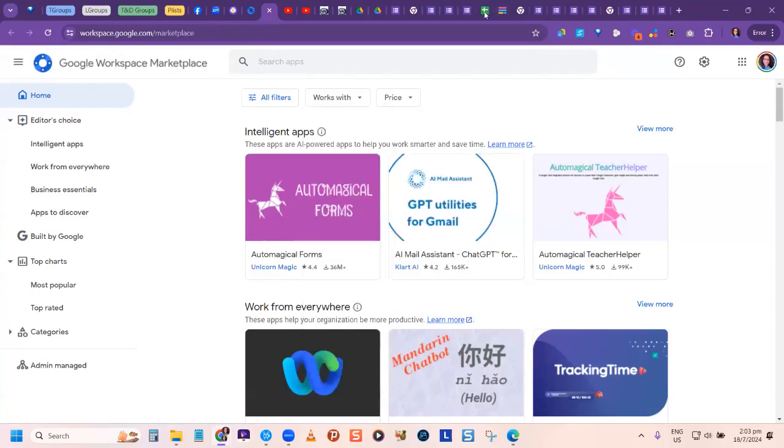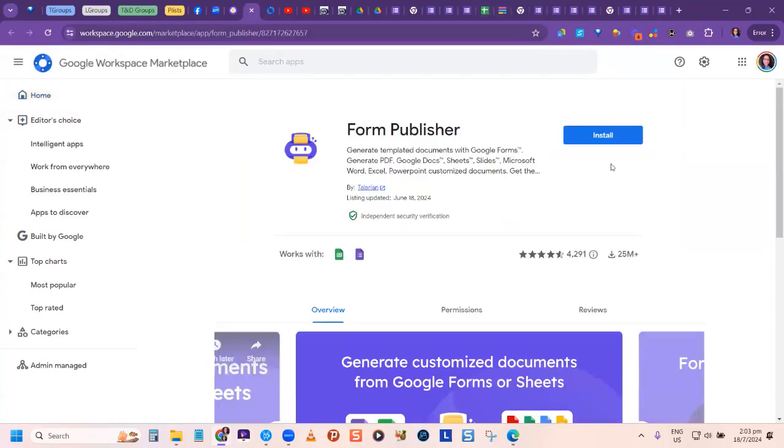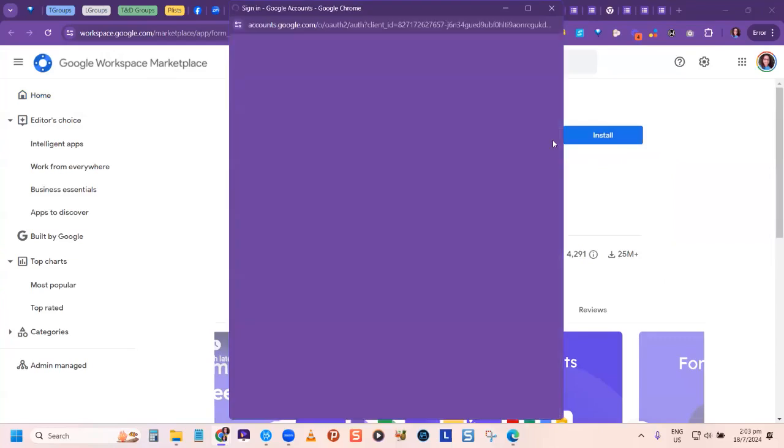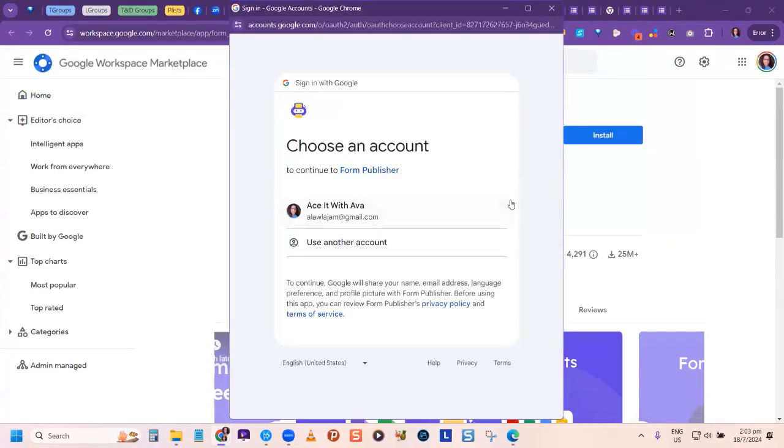All right. So you will go to the add-on, and you go to install. And then it's going to try to link to the Google email that you want that add-on to be associated with, because it will only be accessible via that Google email. So I want to use my regular one, so I'm going to click on it.